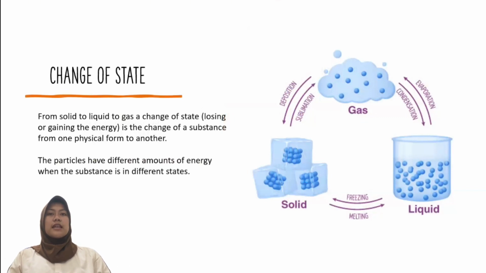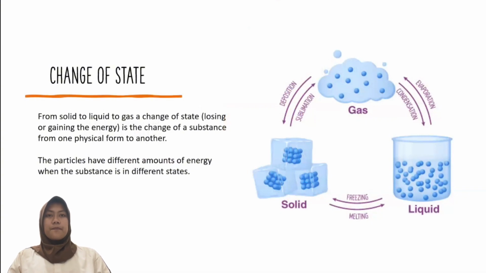More energy in the material will result in it turning into a liquid or gas, and energy being taken out of the material will result in it turning into a liquid or a solid, depending on whether the material is starting as a solid, liquid, or gas.